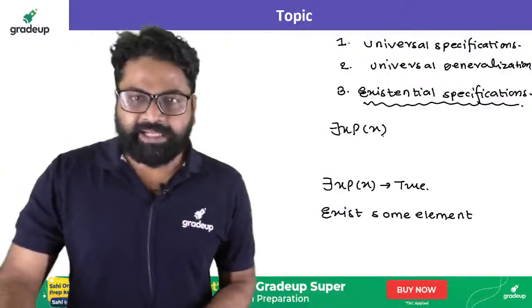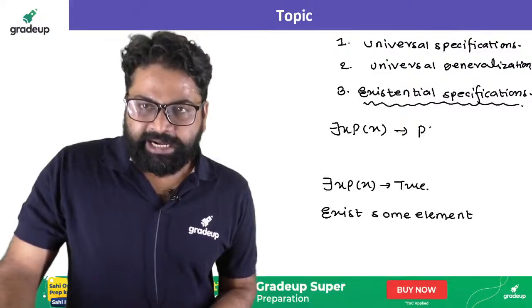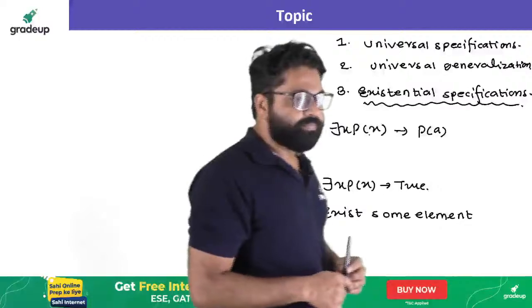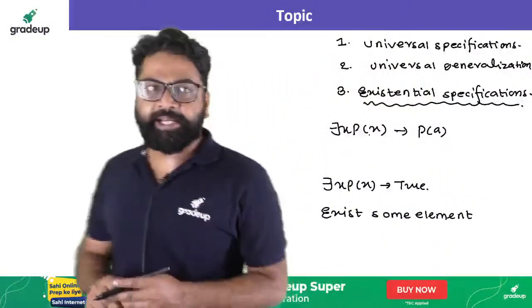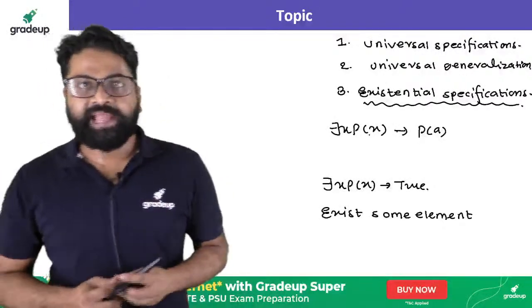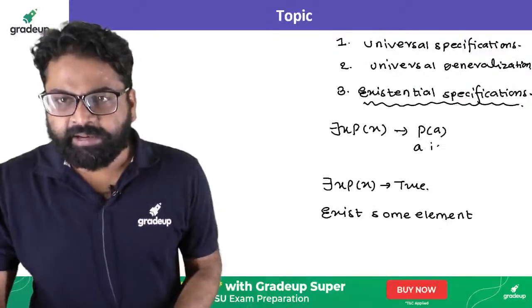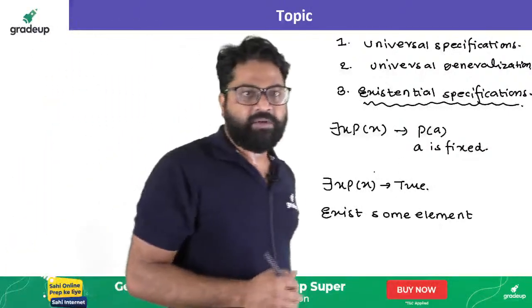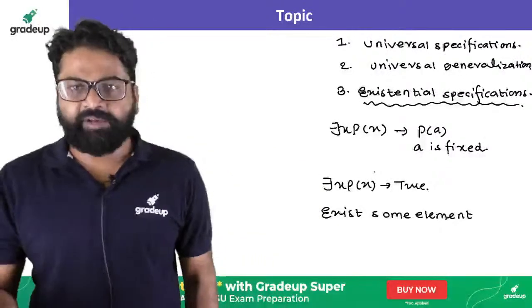So when I take there exists x, P of x as true, what will happen? Can I say that P of A will become true? Now you will have a doubt: sir, will P of A be true for all, or for some element? I can say that it will be for some element, where A is basically fixed. So we can understand this: whenever I take there exists x, P of x as true, it implies P of A, where A will become fixed.